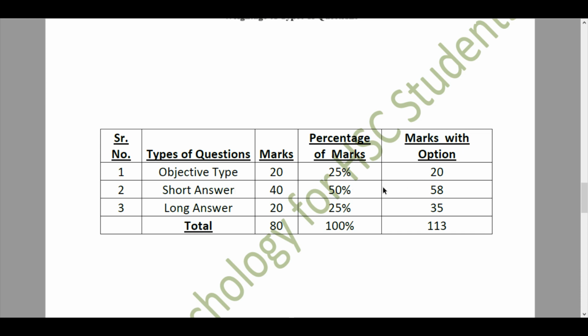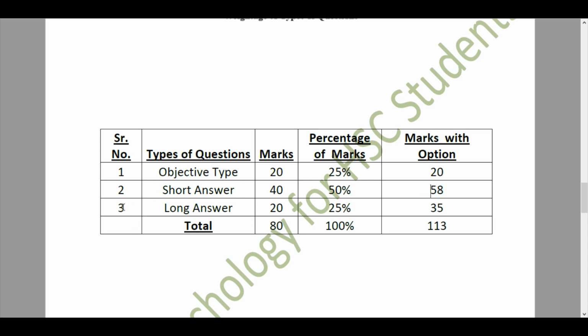This is a very tough block to crack, but if you have cracked it, it is very easy to go through. The marks with option here are 58 marks. So as you can see, this short answers holds a very big chunk of the 113 marks criteria. So you guys can score here as well if you have thoroughly understood the concepts explained.